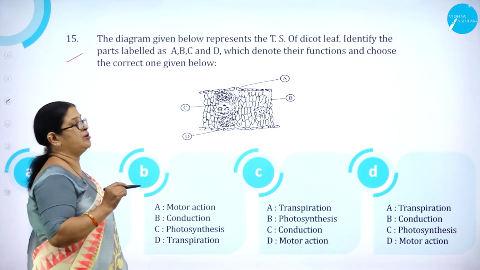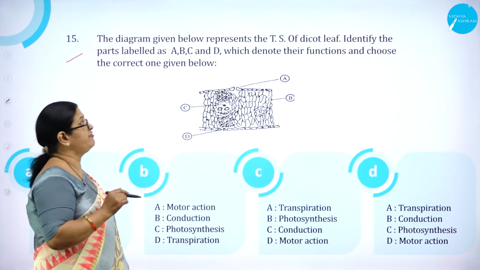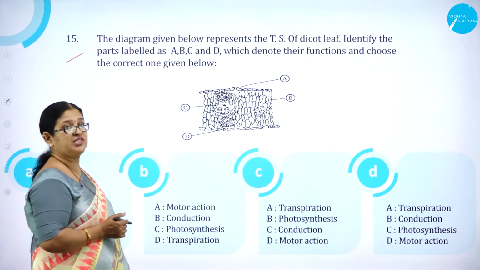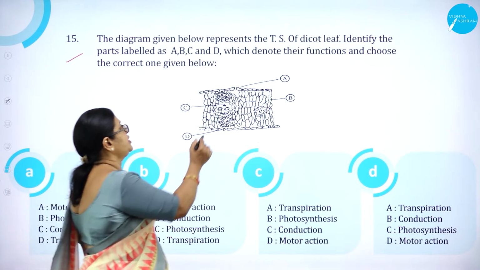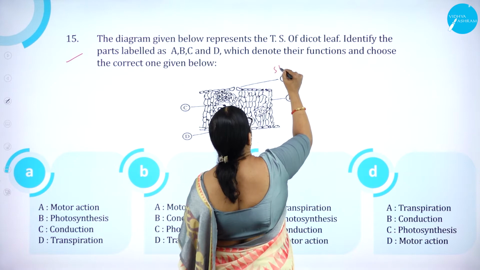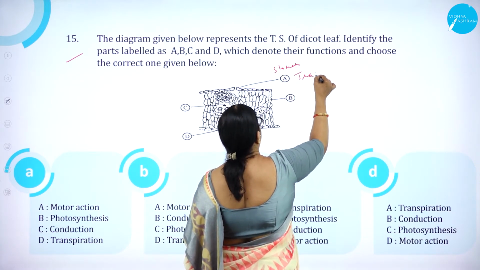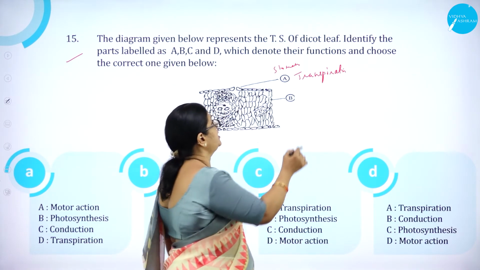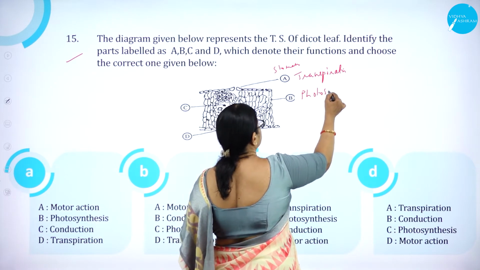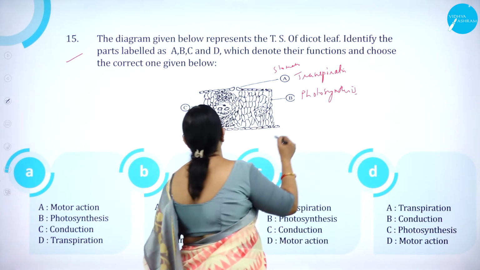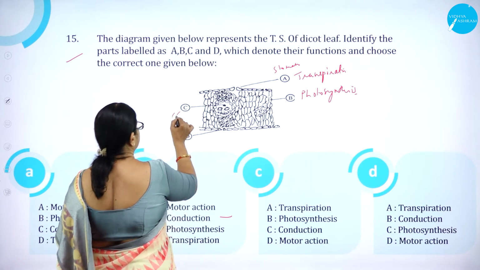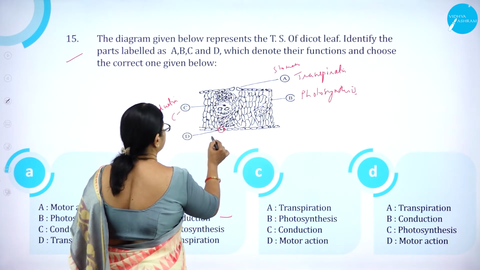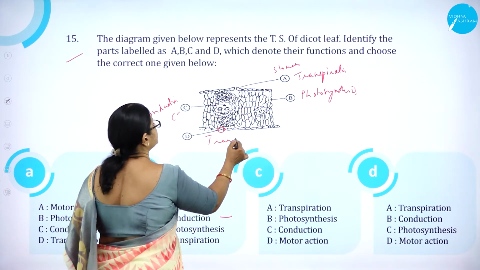The diagram given below represents the TS of dicot leaf. Identify the parts labeled as A, B, C and D which denote their functions and choose the correct one given below. So here you can see A is nothing but stomata which will help in what? Transpiration. And here we can see that chlorenchyma tissue helps in what? B is photosynthesis. And option D, that is conduction. C is what? Conduction. Xylem and phloem. And here also you can see stomata, it is also transpiration.